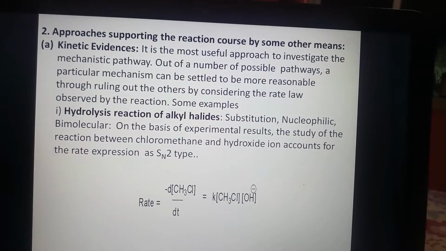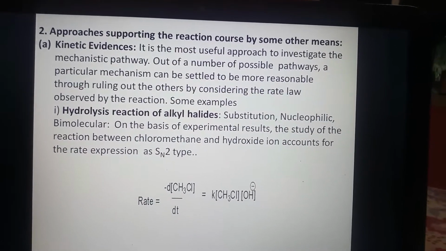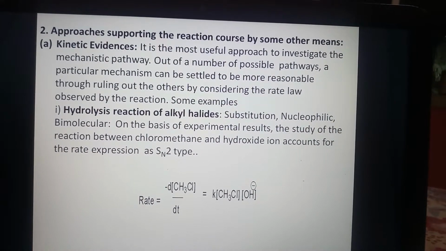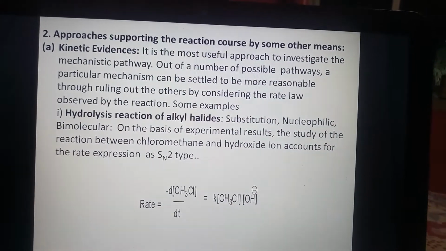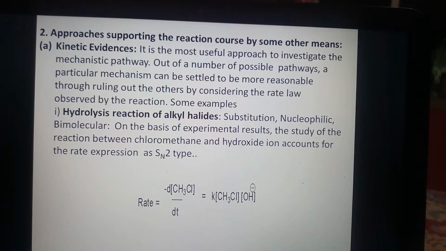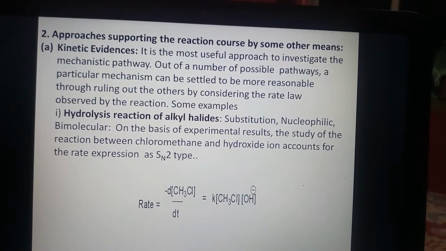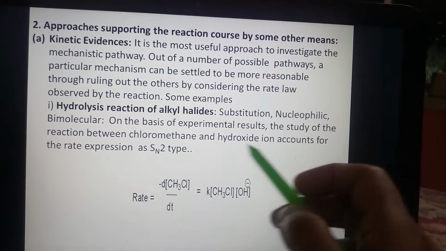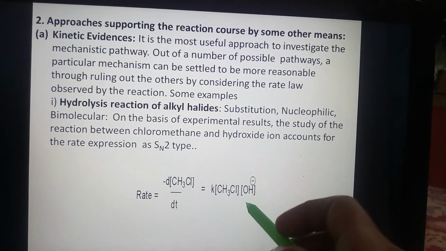Some examples are hydrolysis of alkyl halides. It is substitution nucleophilic bimolecular. On the basis of experimental results, the study of the reaction between chloromethane and hydroxide ion accounts for the rate expression as SN2 type.